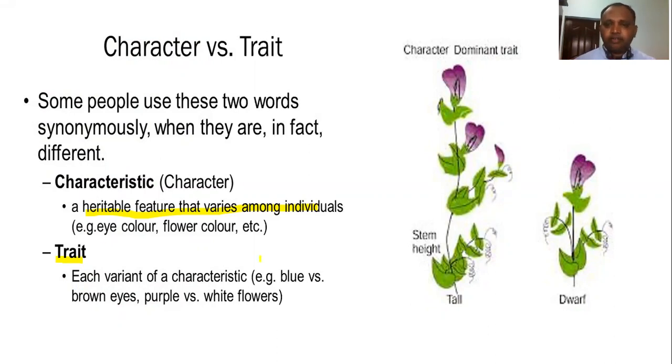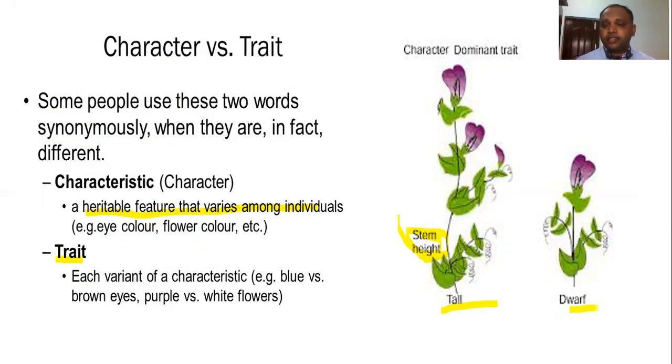Here I have given an example. Here I have taken stem height as a character. Height is one of the characters of an organism. But for the same height, some plants express tall, some plants express dwarf. Tall and dwarf are both traits. But tall and dwarf is what? It's nothing but stem height, right? Stem height is what we are saying.